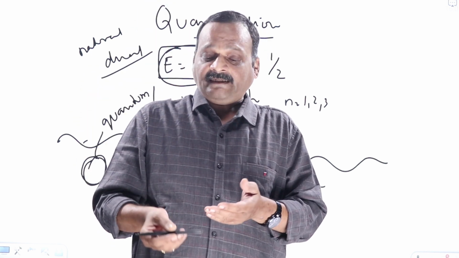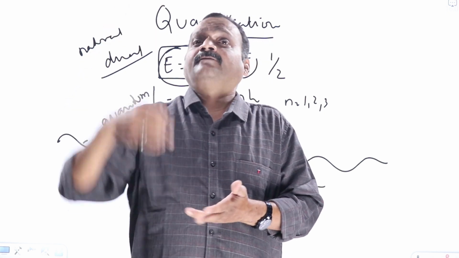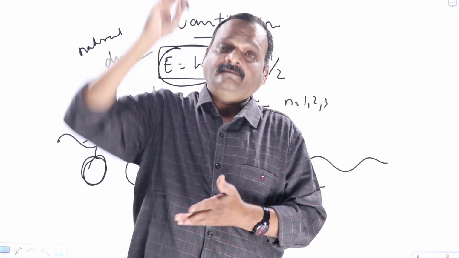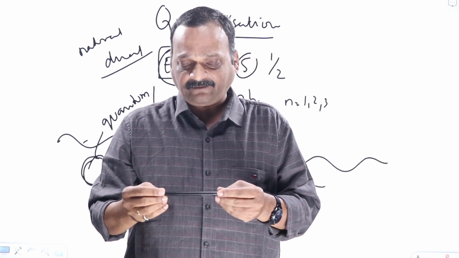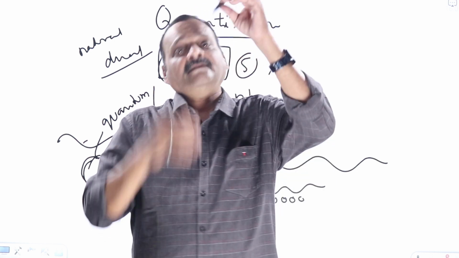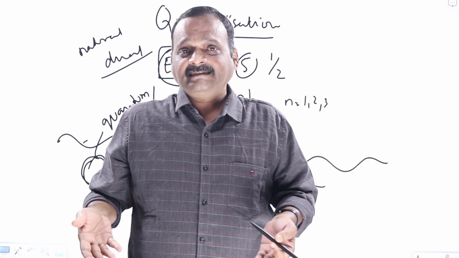If you say, no sir, when you throw this pen, there is no guarantee that it should fall back, it may go like that. What do we say? No, we don't say it like that, isn't it? What do we say? Any object thrown up has to fall back. These are all exact sciences, isn't it?